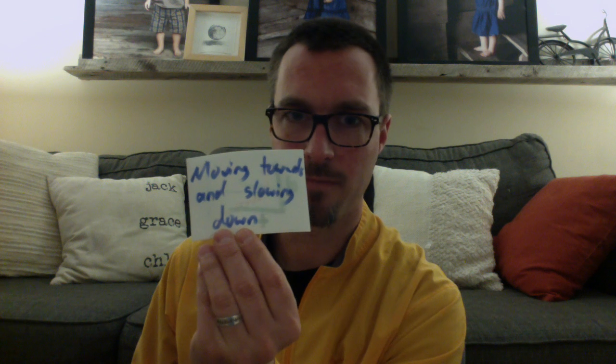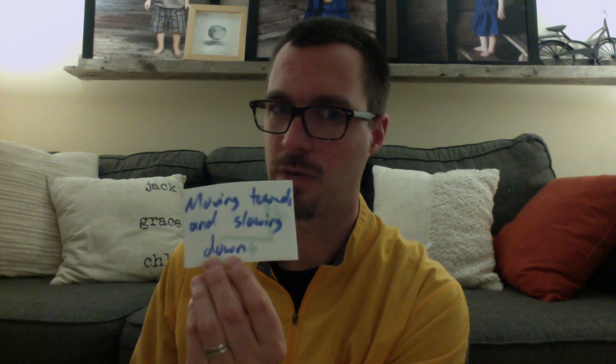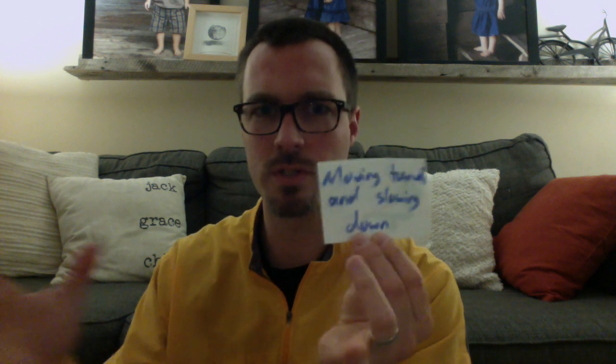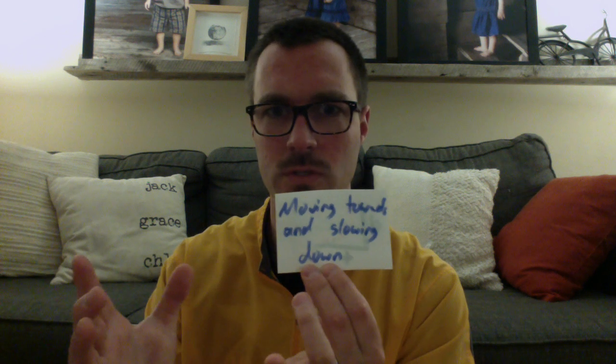And now, let's do the last one together, which, if you're keeping track at home, is called moving towards and slowing down. This is a lot of what we're doing in our lives right now. We're moving towards our families, our homes, and we're slowing down. Let's look at the velocity graph.